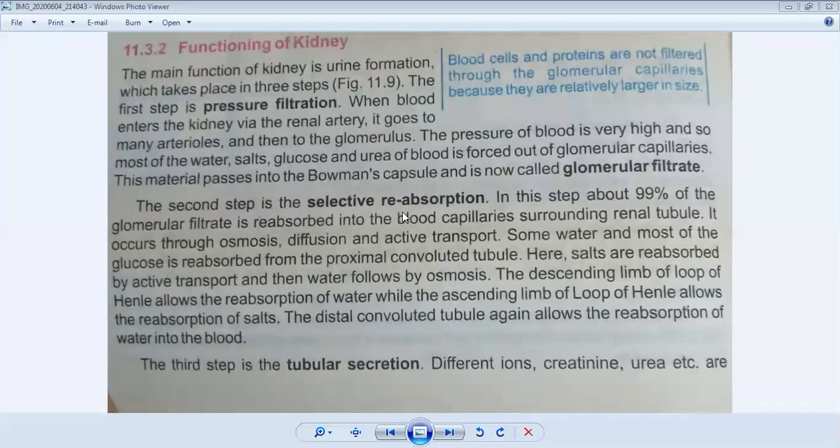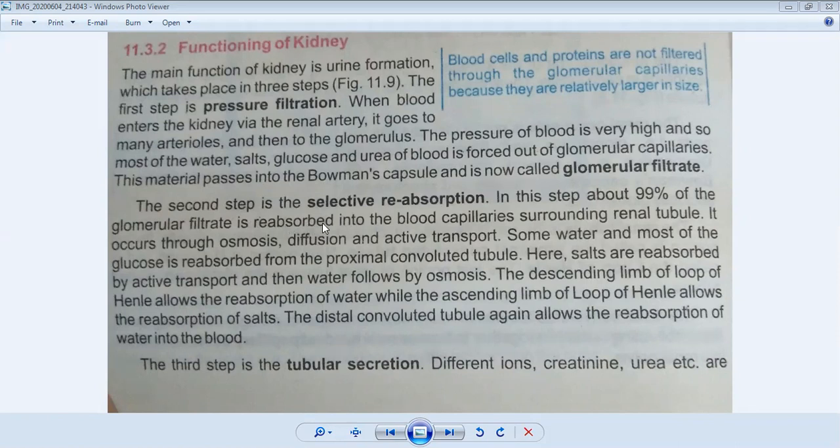The second step is called selective reabsorption. We all know these parts have water, salts, glucose, and urea of blood. Selective reabsorption happens in the loop of Henle. In this step, about 99% of the glomerular filtrate is reabsorbed.